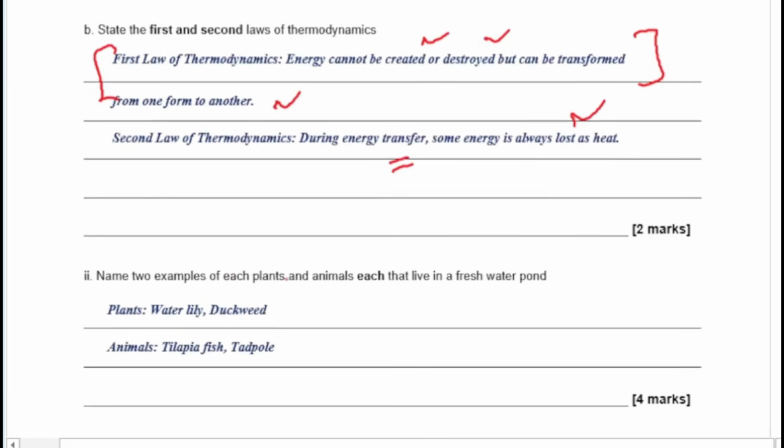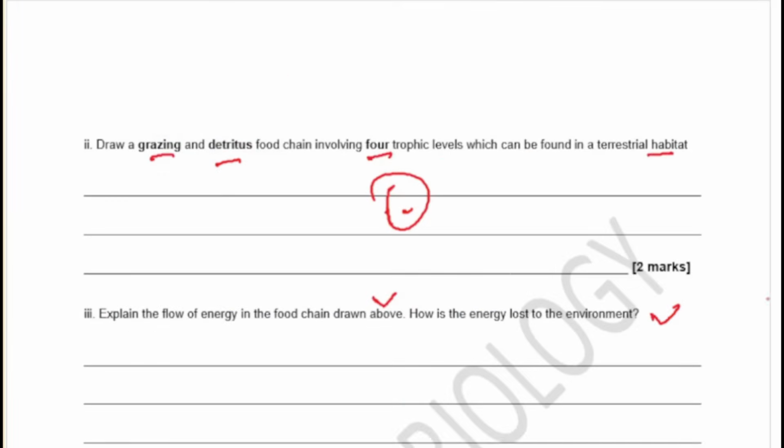Okay, two examples of plants and animals each that live in a fresh water pond. So basically, for the plants you have the water lily and the duckweed, and for the animals you have the tilapia fish and the tadpole. Those are the examples you have there. Okay, so we move on to the next question.